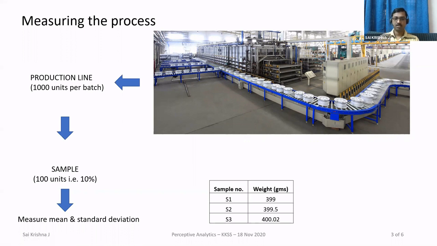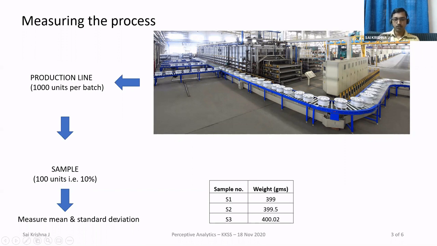You're taking it as a sample, and for that sample, you will have these two measurements. You will have the mean of that sample and the standard deviation. In each sample, let's say you have 100 units like this: S1, S2, S3 up to S100. For each pack, you will have the weight, and you just put this in Excel. You just take the average of this weight, and you have the standard deviation formula in Excel also. Using that formula, you can measure the mean and standard deviation.